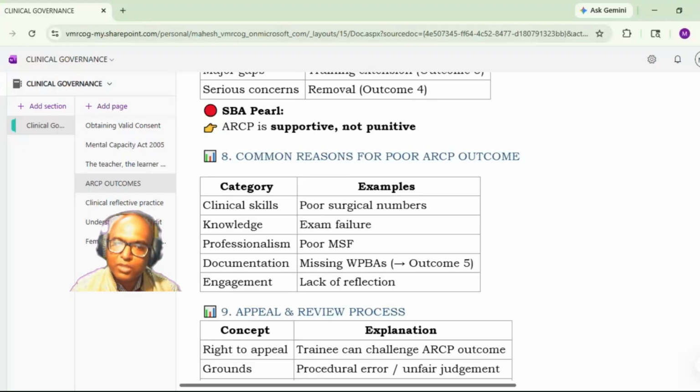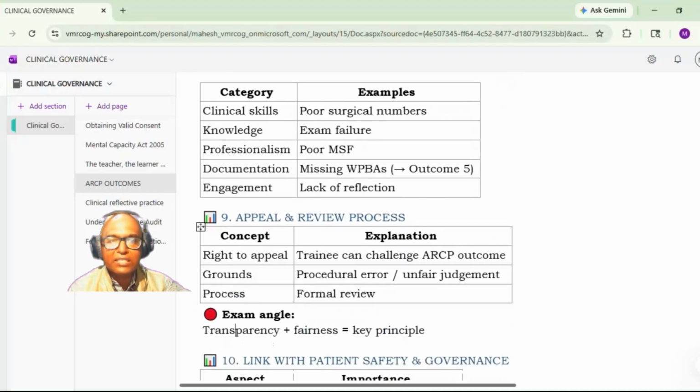Then documentation: if certain workplace-based assessments are missing, it will be outcome 5. And engagement: if the candidate has not completed the required reflections or uploaded them into the e-portfolio. So clinical skills, knowledge, professionalism, documentation, and engagement: if these are lacking, a poor ARCP outcome is likely.